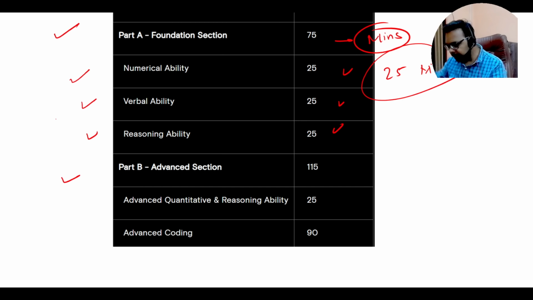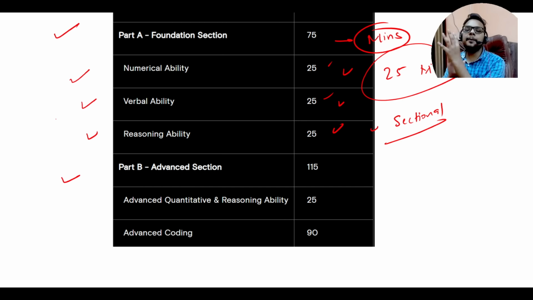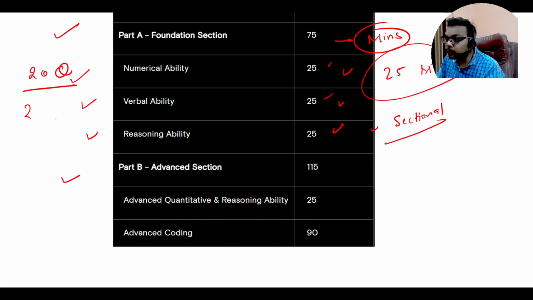So see, this time when TCS conducted the exam on campus, it was a sectional timer. That means you will get 25 minutes for numeric, 25 for verbal, and 25 for reasoning. It is not a combined timer. You need to solve these questions in the given time. In numeric ability, you will get 20 questions, so you need to solve 20 questions in 25 minutes. In verbal ability, you will get 25 questions. And in reasoning ability, you will also get 20 questions.